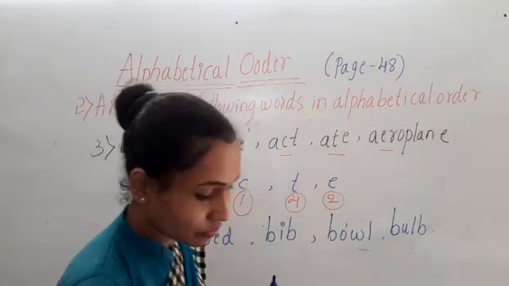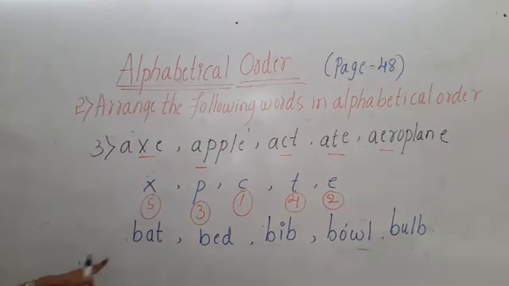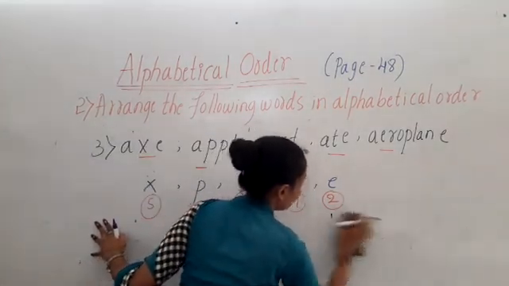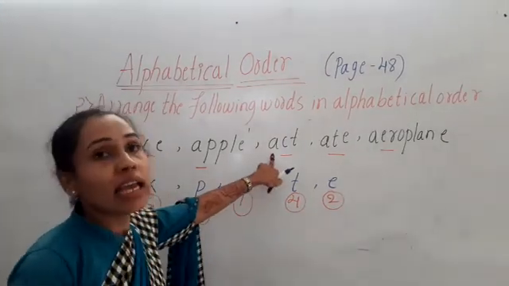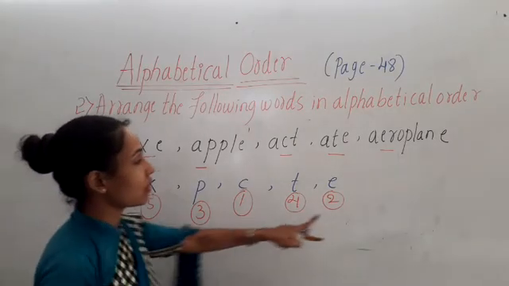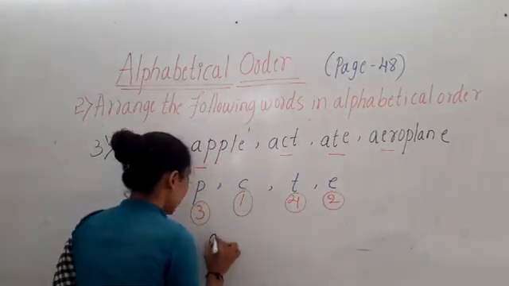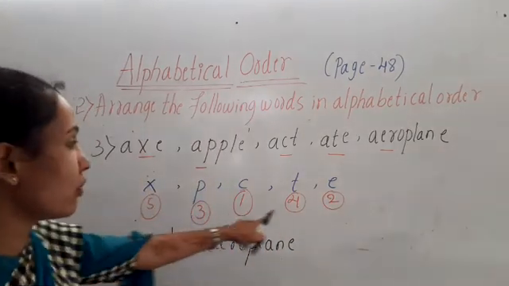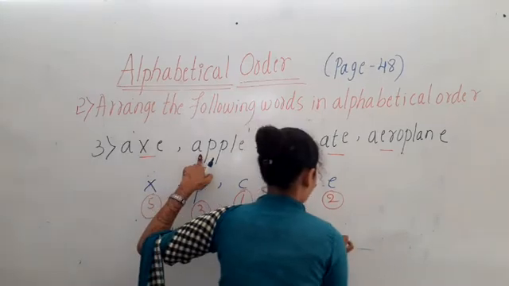Okay, children. So like this. Now we are going to arrange these words in alphabetical order. So which letter comes first? C. So where is C here? In the word act. So what do we have to write here? Act. And which one is the second one? E. Where is E? Here in aeroplane. So the second one is aeroplane. Which is the third one, children? Which letter comes after E? P. So where is P? In apple. Apple.